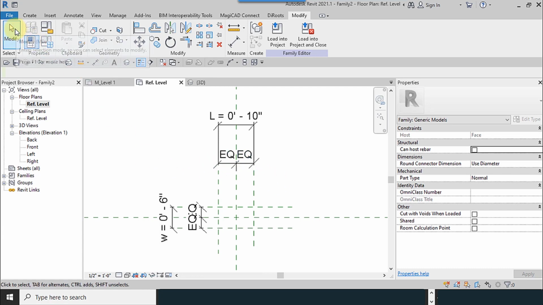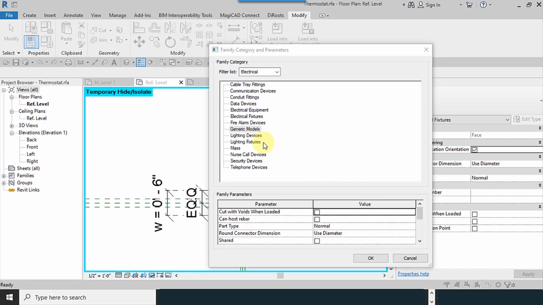After you assign the parameters, from the property section, family categories and parameters, you can select, and in this window, because it is the electrical equipment, I select the electrical fixtures. Please note that because we need to see that as a tag.